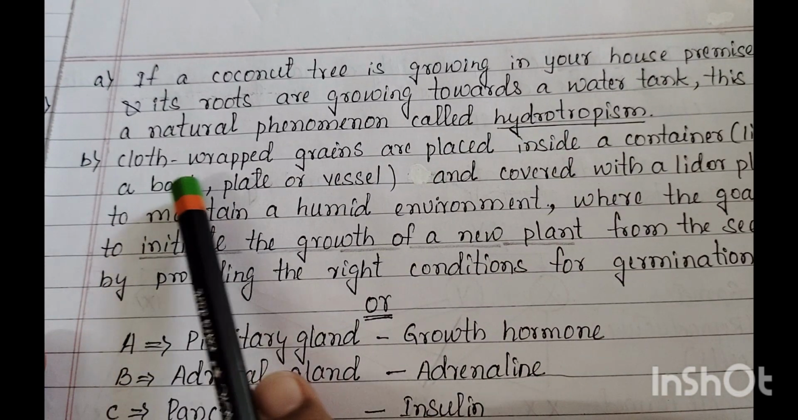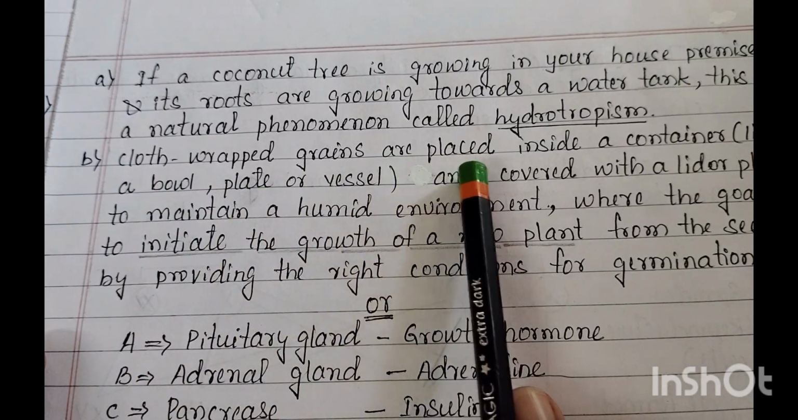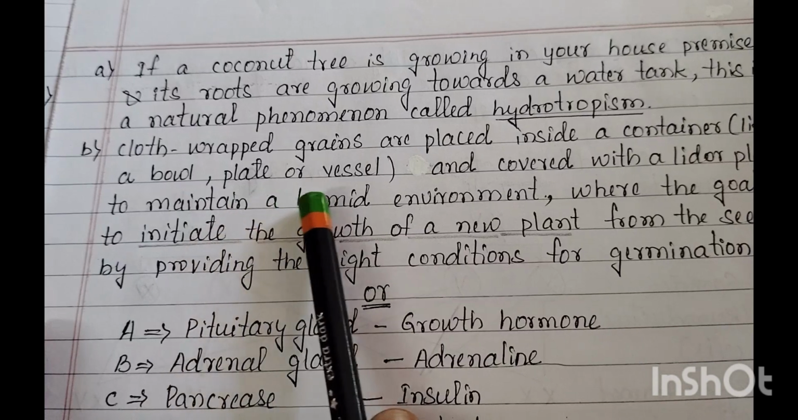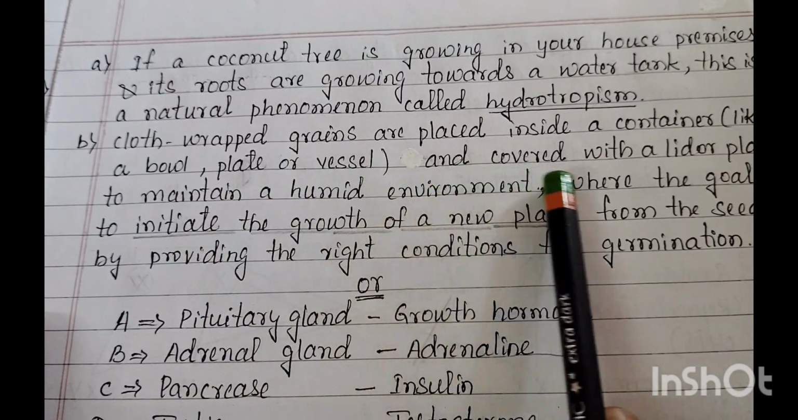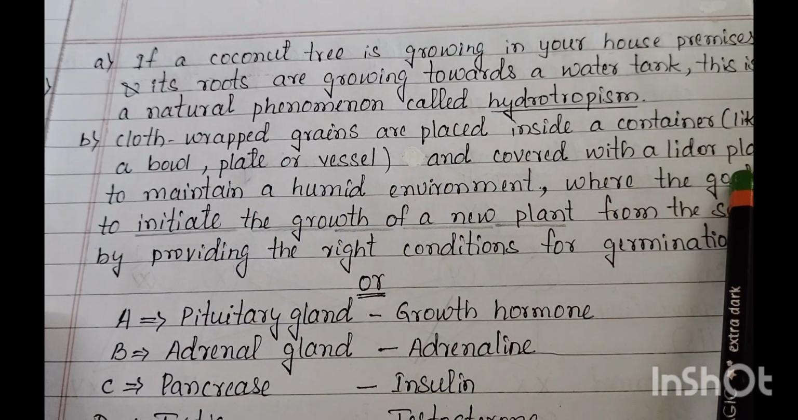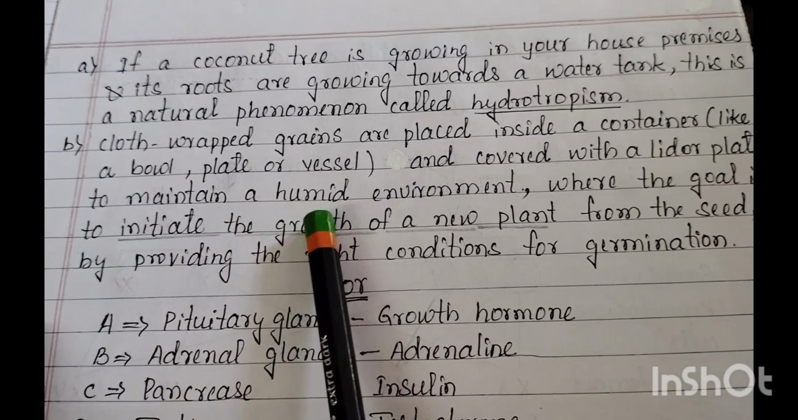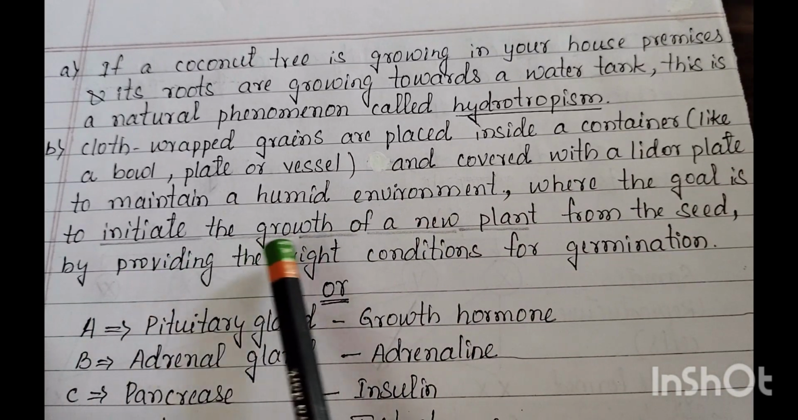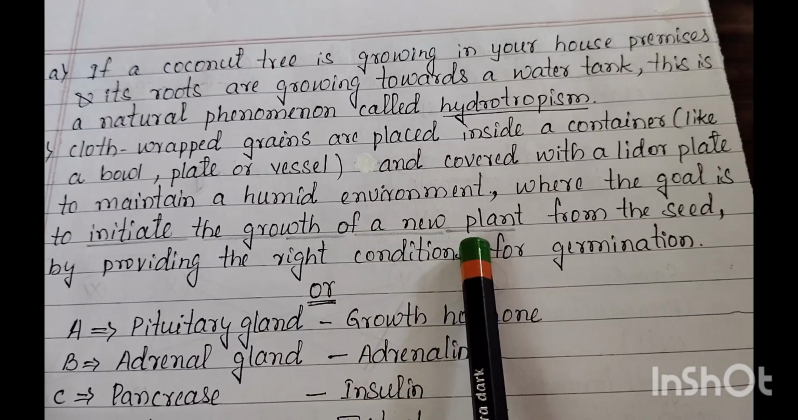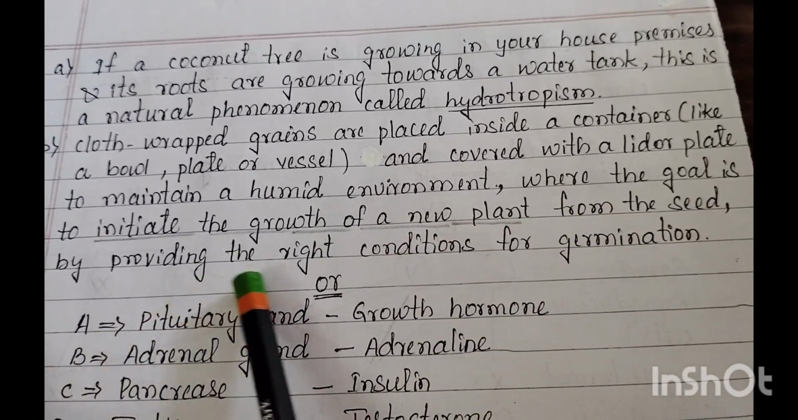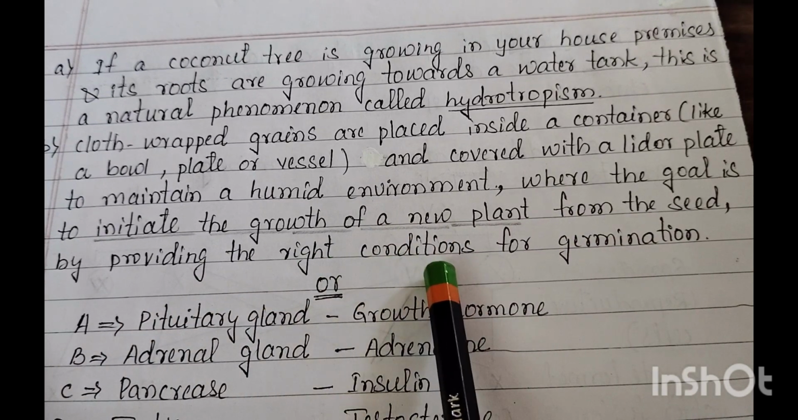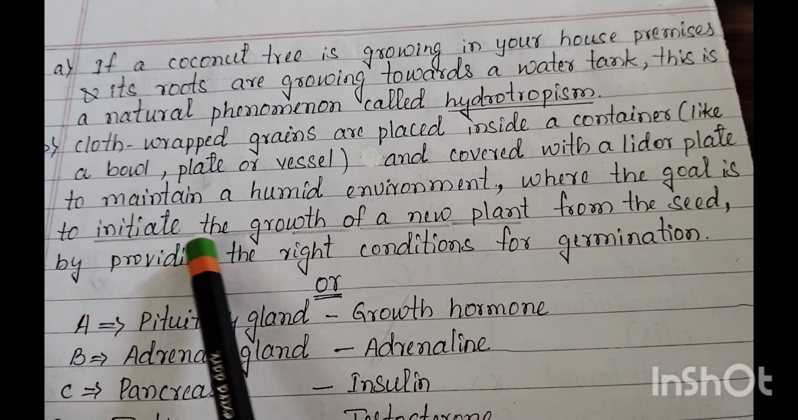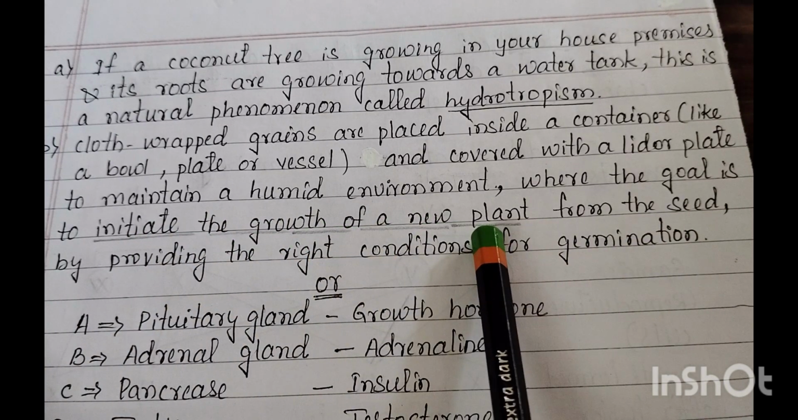B answer. Cloth-wrapped grains are placed inside containers like a bowl, plate or vessel and covered with a lid or plate to maintain a humid environment, where the goal is to initiate the growth of a new plant from the seed by providing the right conditions for germination. The main intention is to grow the new plants.